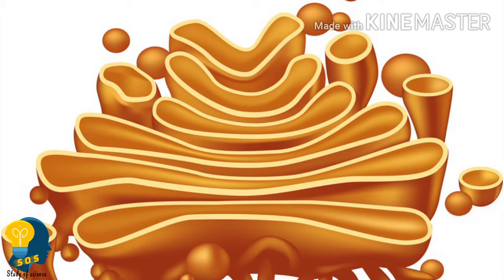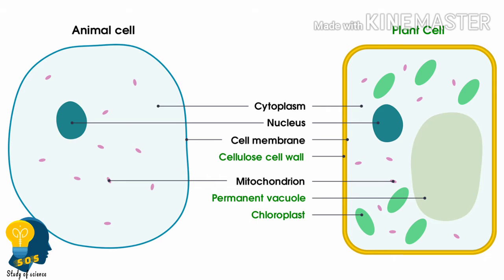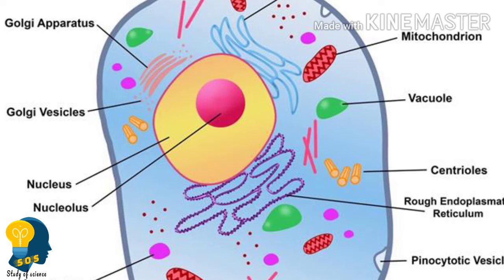Clear? Next, these cisternae are present both in the plant cell as well as in the animal cell. In the animal cell, these cisternae are present near the nucleus in the form of a network.